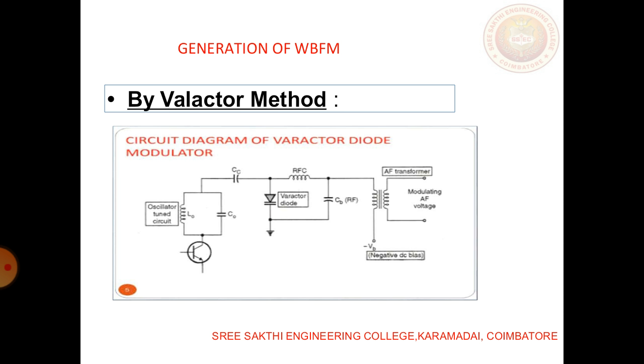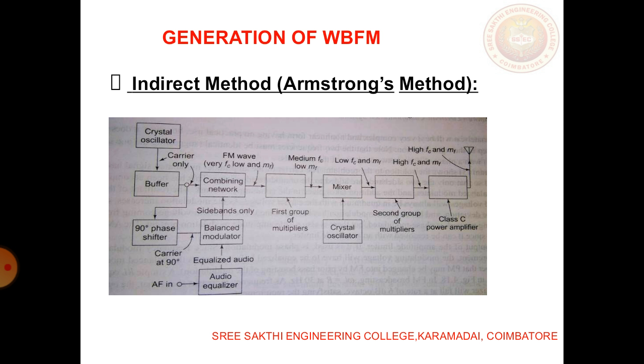Here you have an oscillator tuned circuit at one end, and at the other end you apply an AF transformer, that is, the modulating signal. These two signals are combined at the varactor diode circuit, which produces the wide band FM. This varactor diode circuit itself has a VCO to control its oscillations. This is your second method, which we call the indirect method of generating wide band FM.